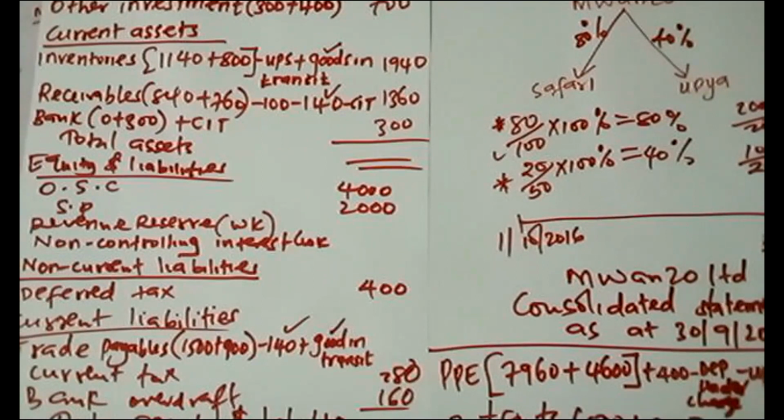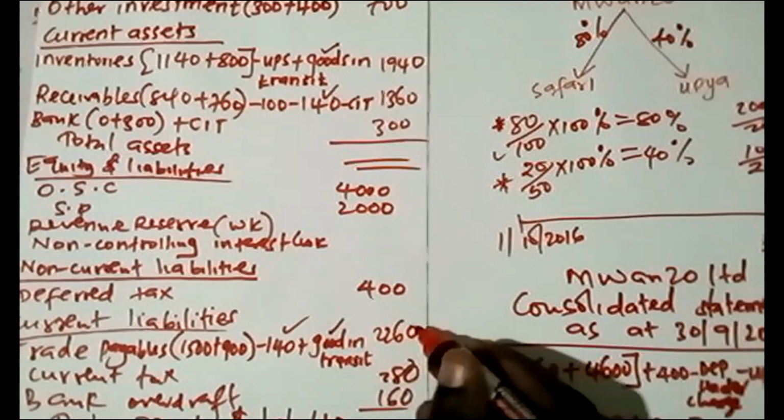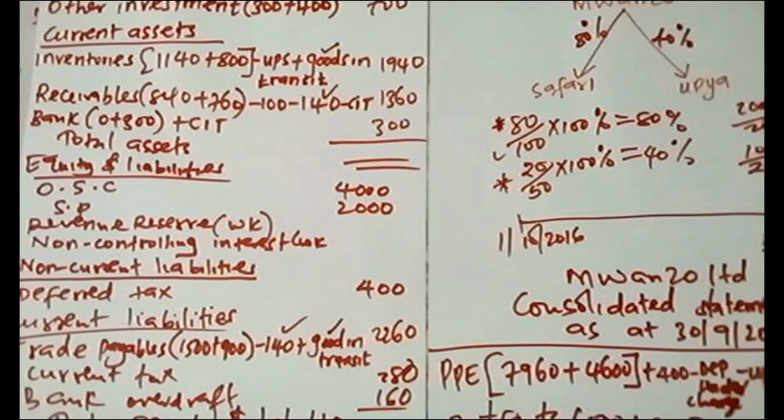Then trade payables down there, that is the only one which is remaining. 1500 plus 900, and that is minus 140. So this is 2260. So let us do the relevant workings, then we can say that the question is complete. So the workings I have to do are goodwill, investment in associate, revenue reserve, and non-controlling interest. The four of them.